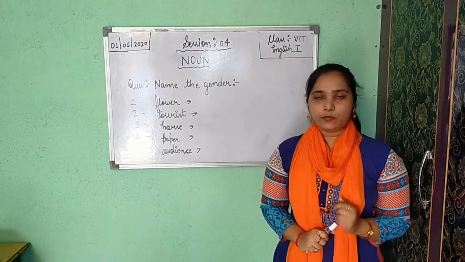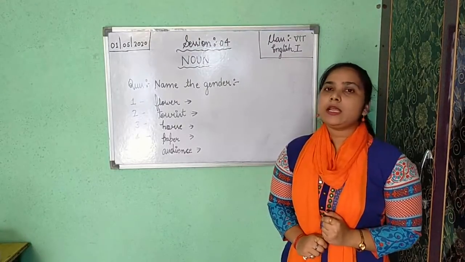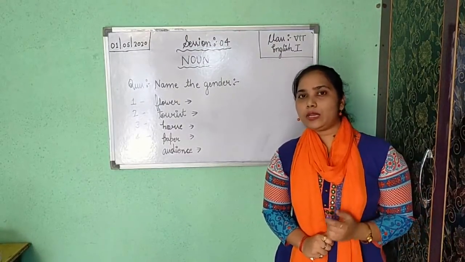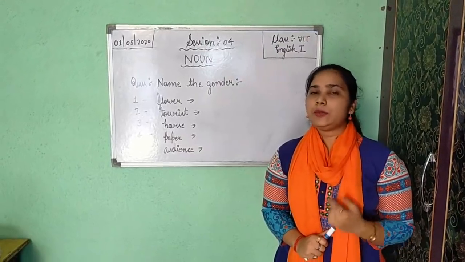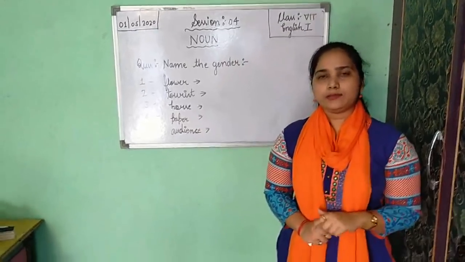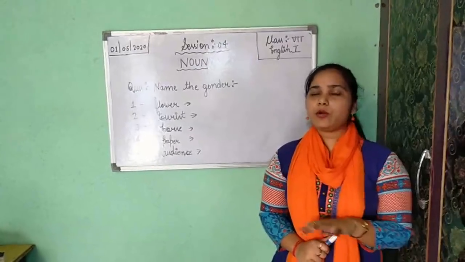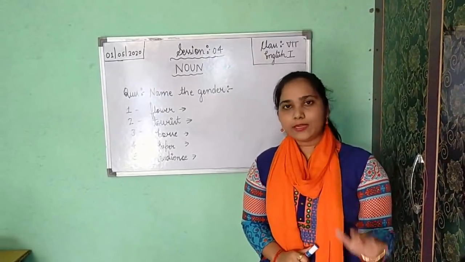Now the fourth and the last one is neuter gender. Neuter gender denotes only non-living things. For example, pen, pencil, book, coffee. So these are your neuter gender because they are non-living things.